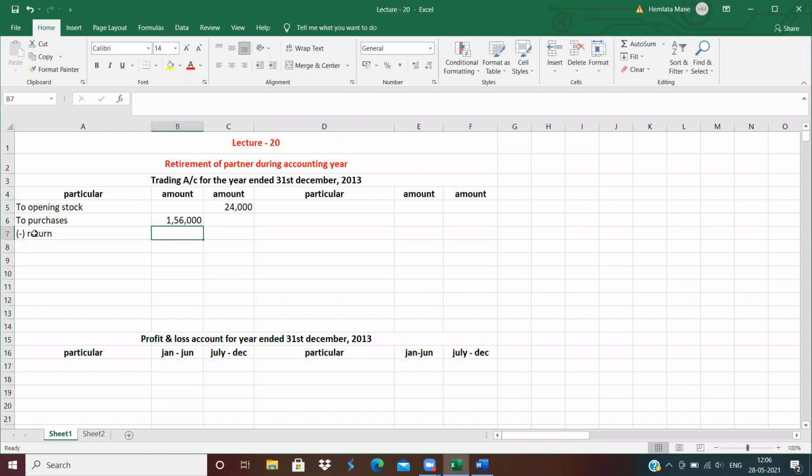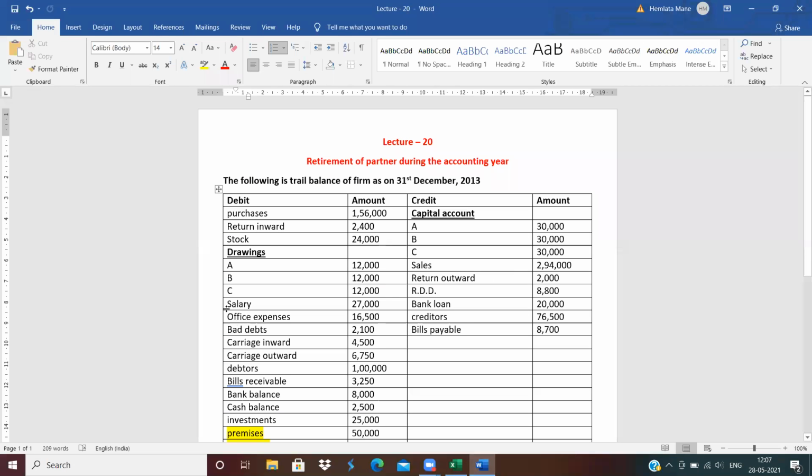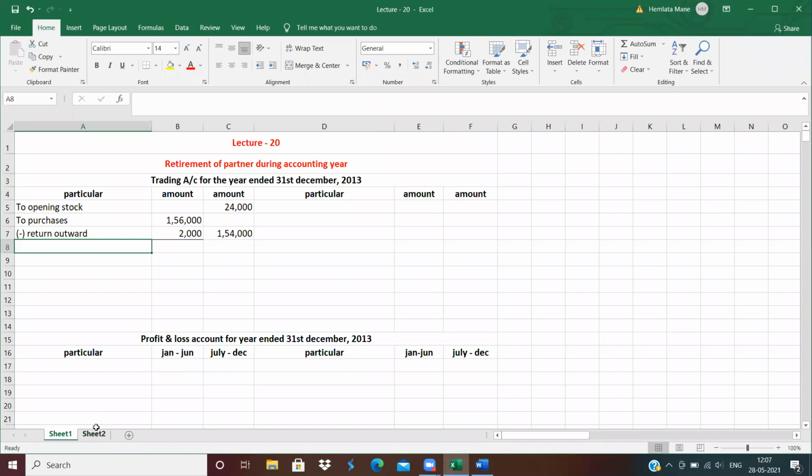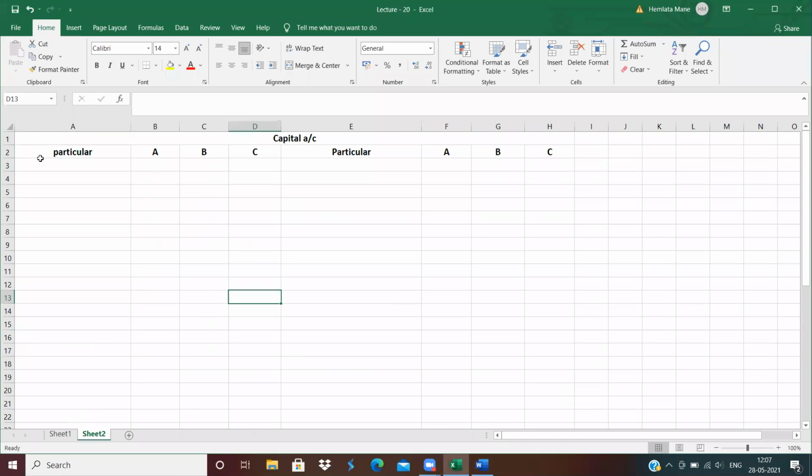How much? 2,000. Less return 2,000 means in outer column 1,54,000. Now next, return outward. Clear here? Now next is drawings. Where will drawings come? Capital account, so capital account debit side. To drawings.